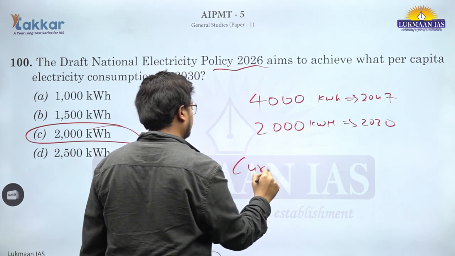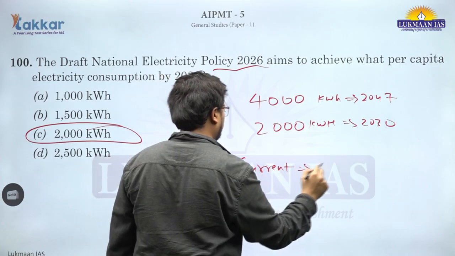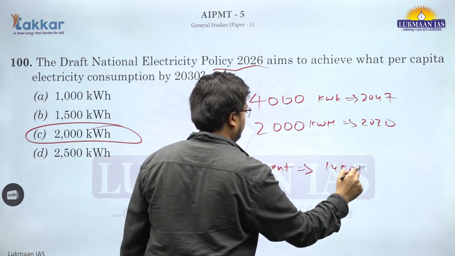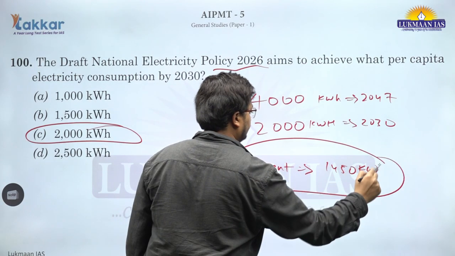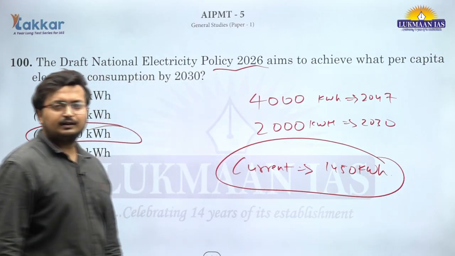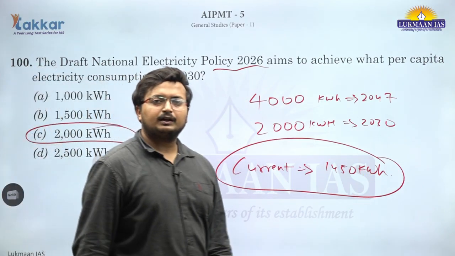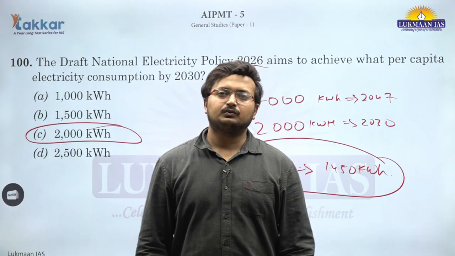Current is 1450 kilowatt hours. So this is the current consumption. So that is all from the current affairs section. Thank you.